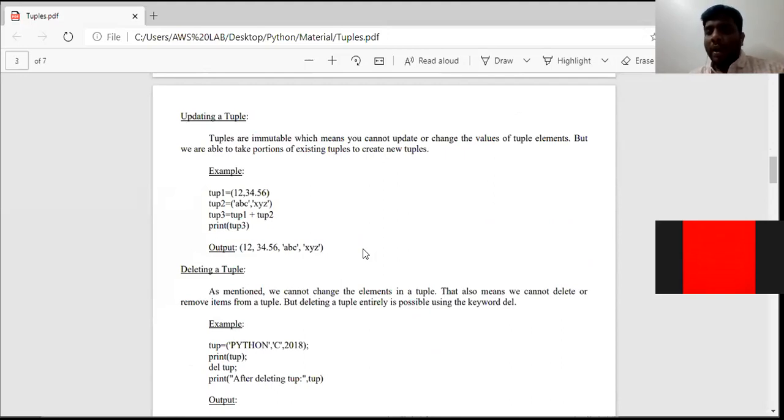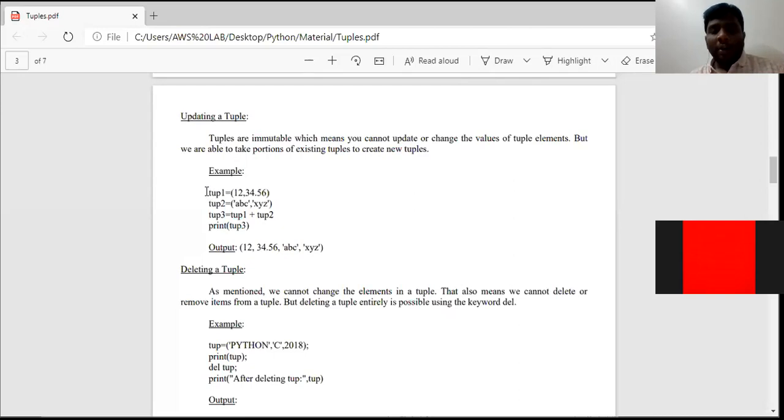We cannot add to a tuple, we cannot change an element, because tuples are immutable. Since tuples are immutable, we cannot add an element or change an element. But what can we do? The thing we can do is, by using two existing tuples, we can create a third tuple. We cannot add an element to an existing tuple or change an element in it. What we can do is take two already existing tuples and create a new tuple. That is how we can update a tuple.